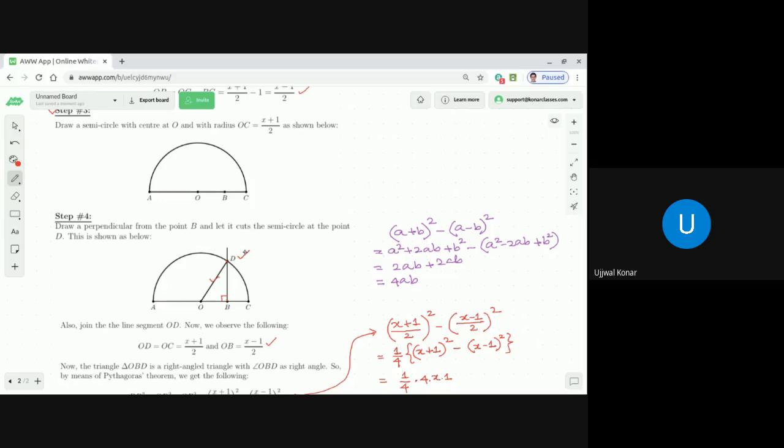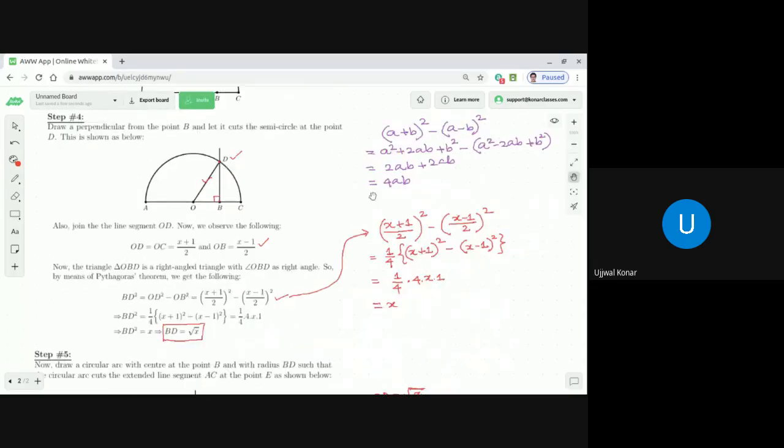Then we get a right angle triangle OBD, in which OD we already found, that is equal to OC, which is x plus 1 by 2, and OB also we found in the previous steps as x minus 1 by 2. Now, BD is pretty simple to calculate using the Pythagoras theorem.